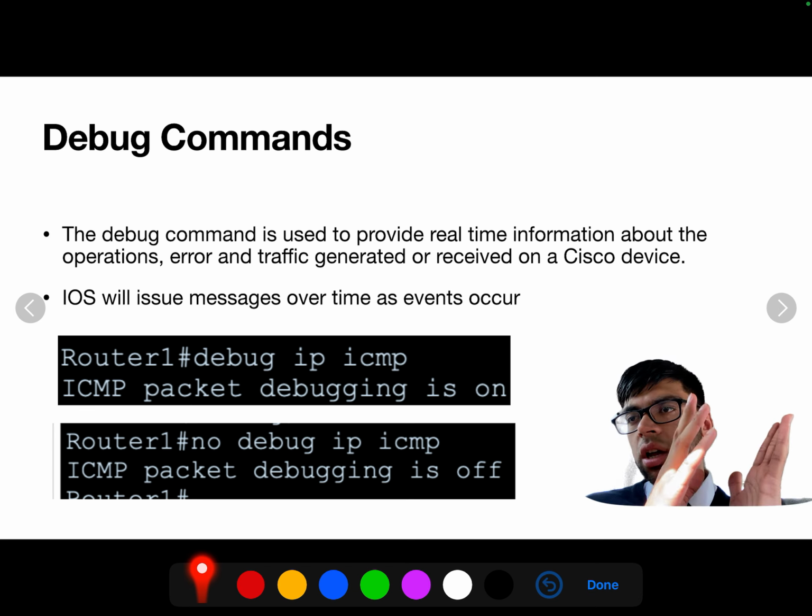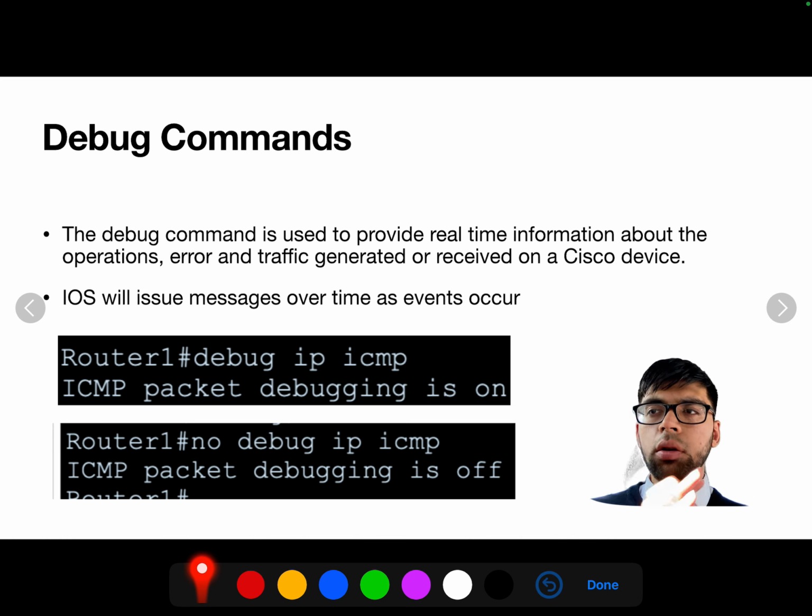One description I read about debug commands, and I thought it's quite a good one, is that it's like a live video camera feed. That's another way to think of it: real-time logging of what's happening.